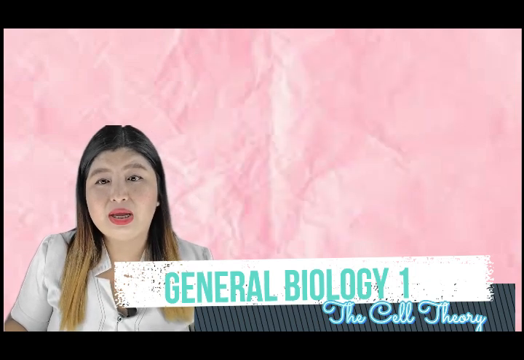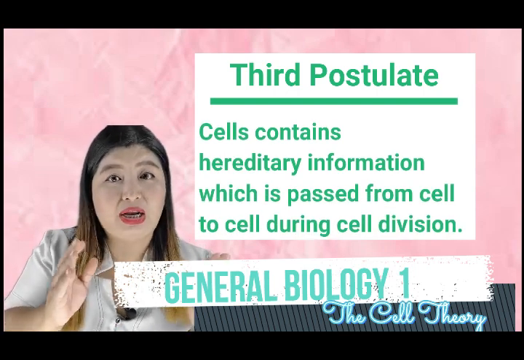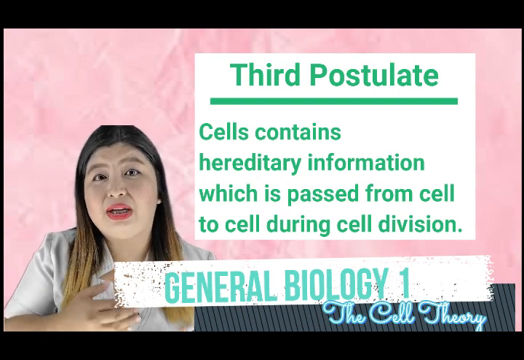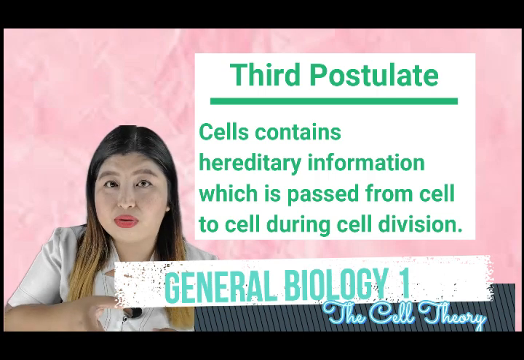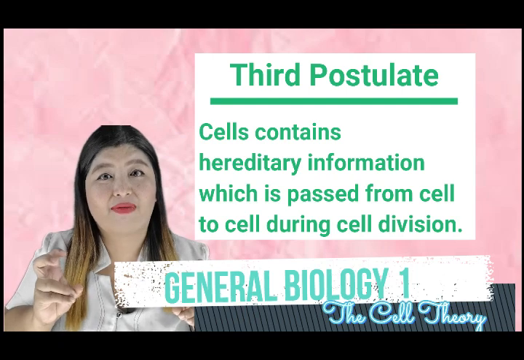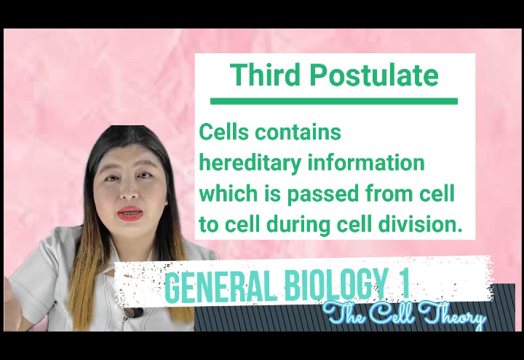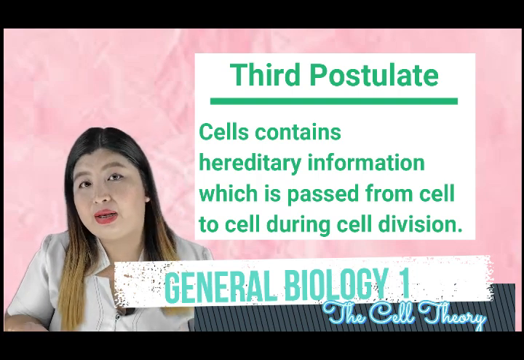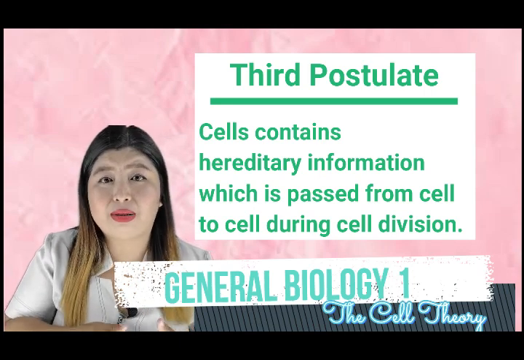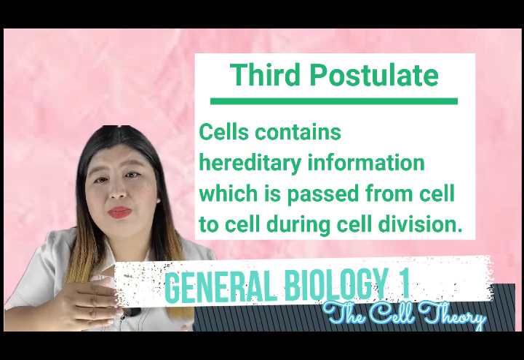Okay? And number 3, cells contain hereditary information. Just to be clear, when we say hereditary information, we are talking about the DNA. The DNA found in our cells, especially inside the nucleus. So, yung DNA natin na ito, this is also known as the blueprint of life. Okay? So, pag sinabi natin blueprint of life, siya ang masusunod sa kung ano ang magiging itsura natin. Kung ang ilong mo ba ay matangos, ang mata mo ba ay singkit, ang kulay ba ng balat mo ay magiging morena o magiging maputi. Okay? So, that would be our DNA.